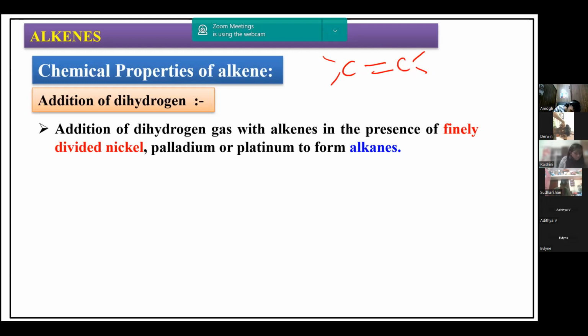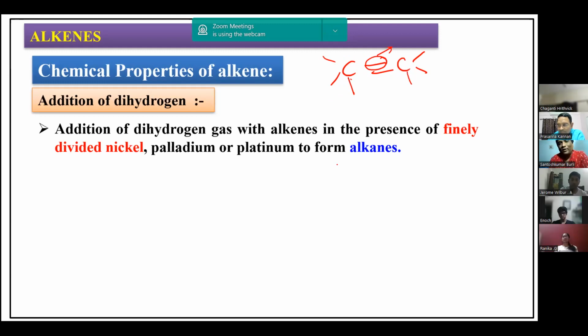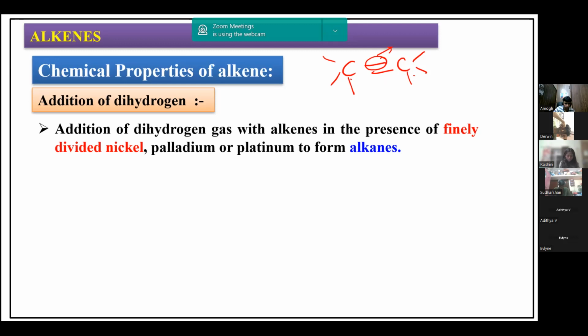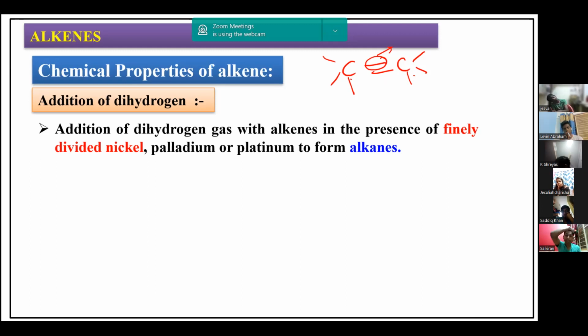To make it saturated, this double bond has to be converted into a single bond. So I have to remove this bond and make another bond to these two. Therefore, something gets added to both the carbon atoms which are doubly bonded. So we call it an addition reaction.